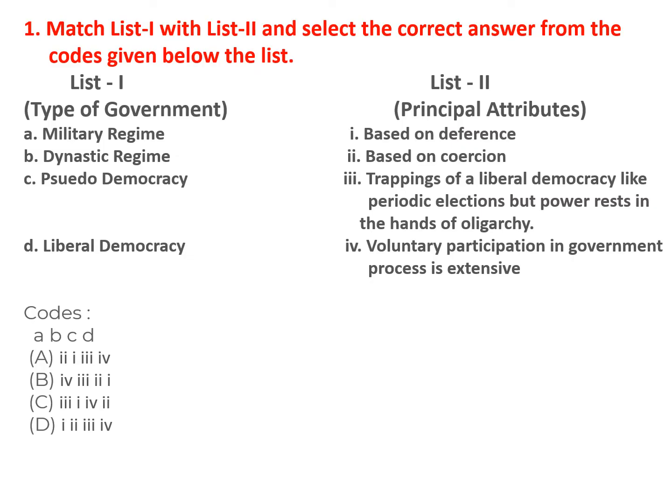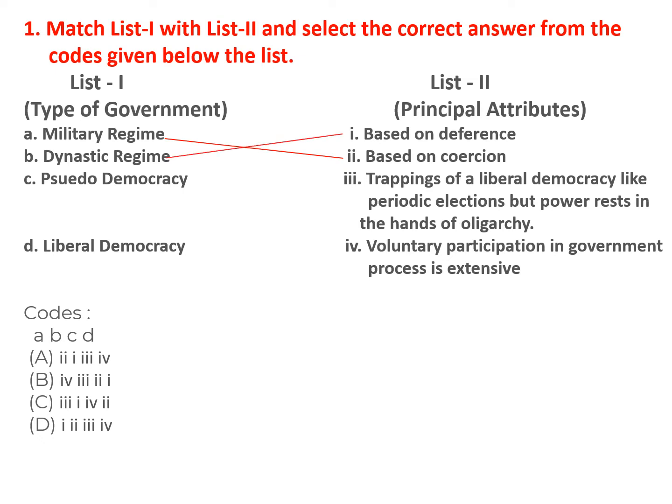Let us start from the first question. In this question, you have to match type of government with principal attributes. Military regime. This is based on coercion. So A will be matched with second option.